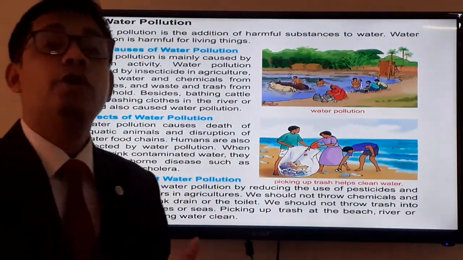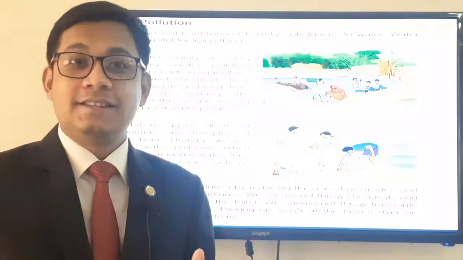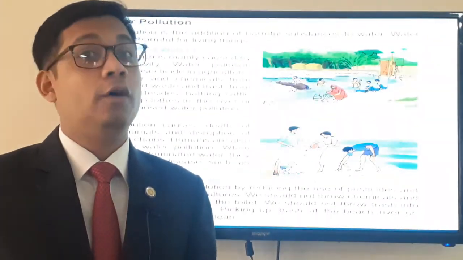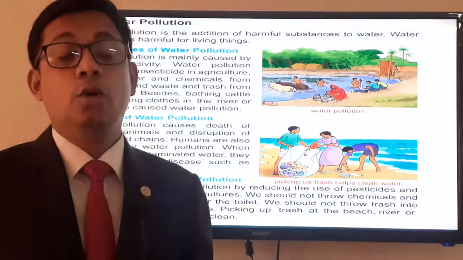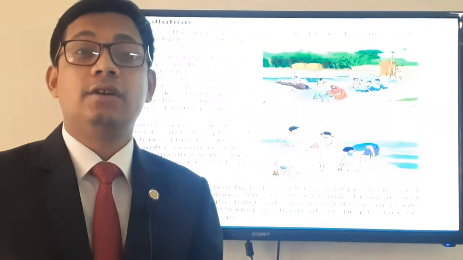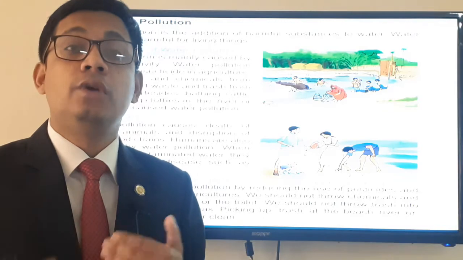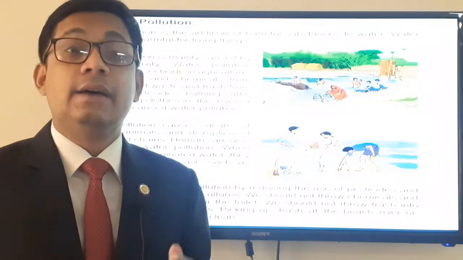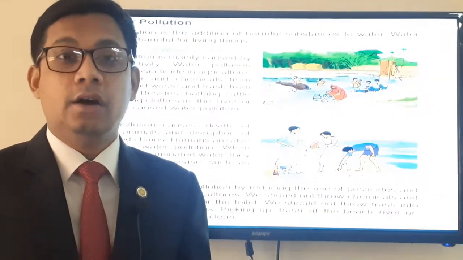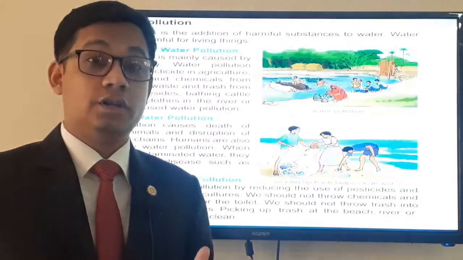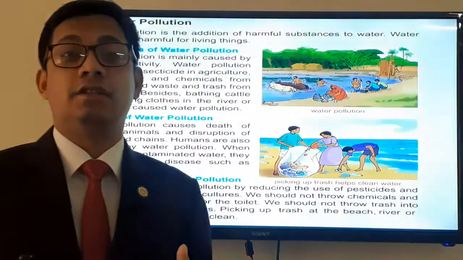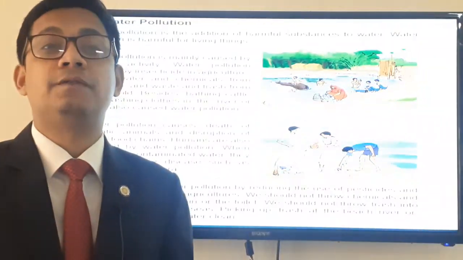Look, if we pollute water, we know that water is a habitat of different animals. So what will happen? That habitat will be in danger. The animals that live underwater will be in danger. The food chain will be broken there. Okay, and if we use that water, what will happen? We will be in danger. We will fall into different types of sickness.